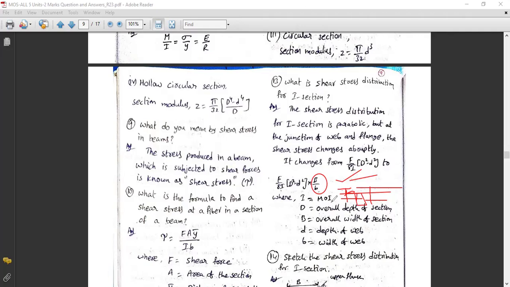Here, I is the moment of inertia, D is the overall depth of the section, B is the overall width of the section, d is the depth of the web, and b is the width of the web. So all the terms are related here. The only difference is small b by big B, because for the total I section it is big B, but in the web it is small b. So remember this very clearly.